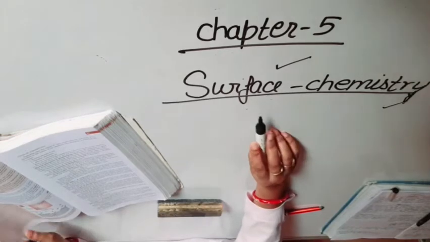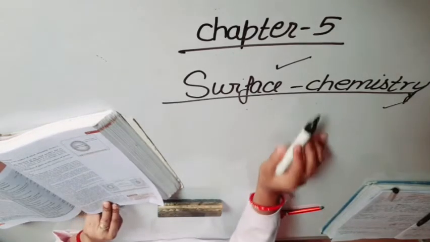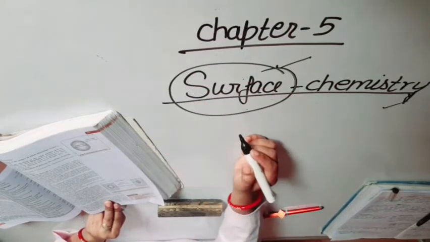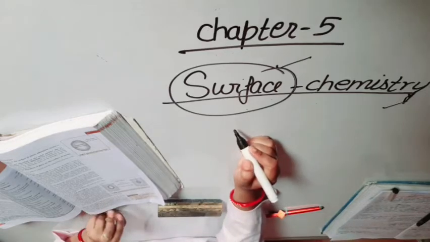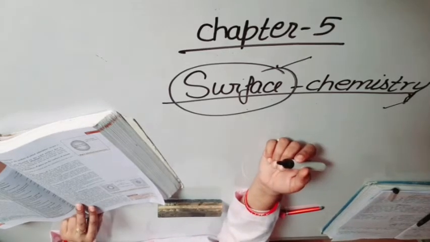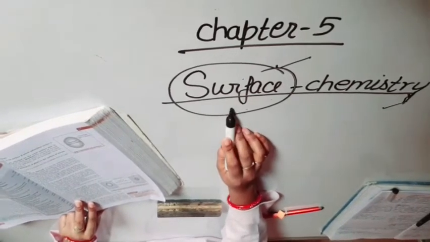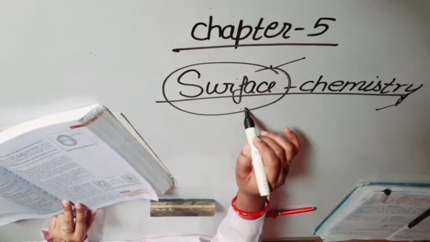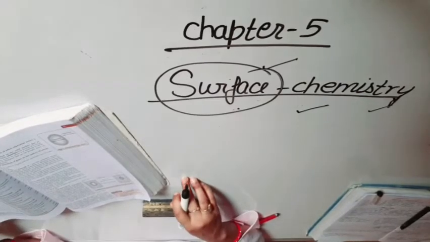Actually, the branch of chemistry which deals with the phenomena that occur on the surface or interfaces is known as surface chemistry. Or we can say that the branch of chemistry which deals with the nature of surfaces or the phenomena that occur at the surfaces or interfaces is called surface chemistry.